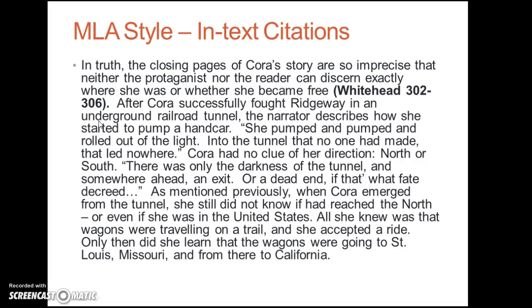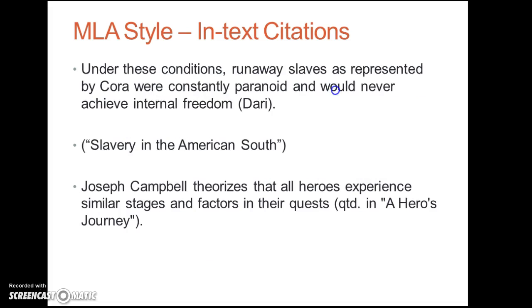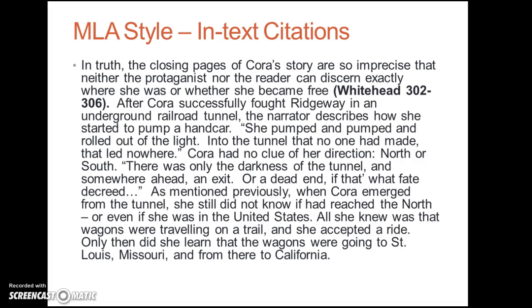I wanted to show you this one to explain that if you have a whole section in a paragraph that all talks about one part of the story in the novel, then put the citation after the first sentence. And then the reader will know that the rest of this part also comes from these pages. Okay? Only if you change to another event in the story, like a totally different activity, then you would have to have another citation, Whitehead, with different pages.